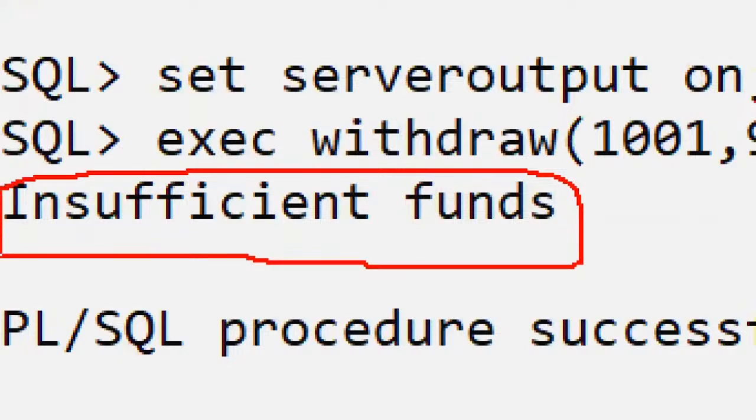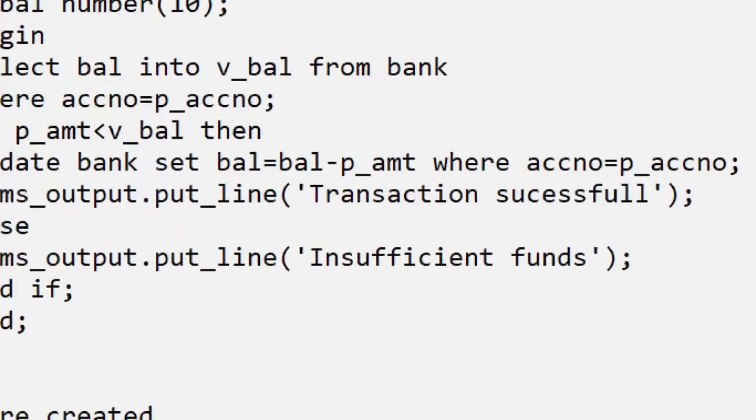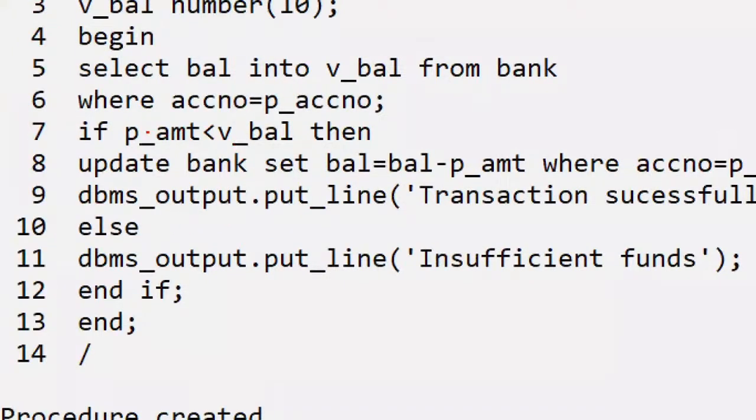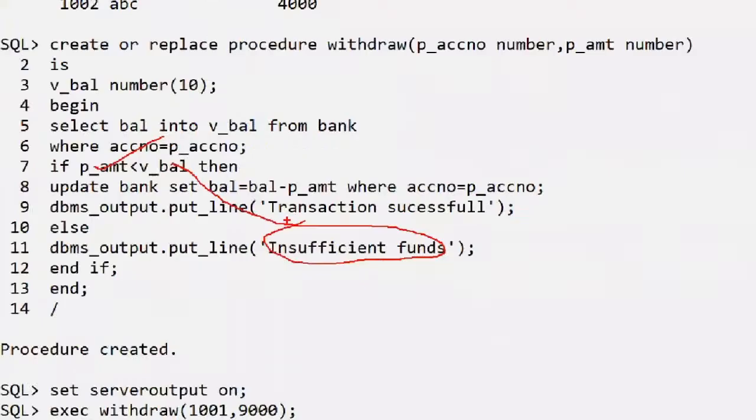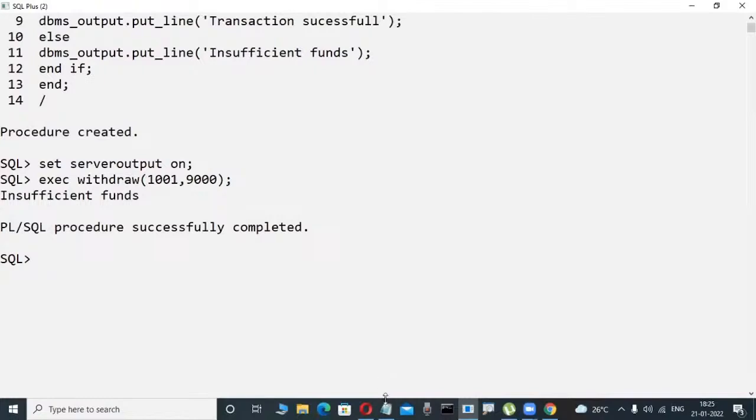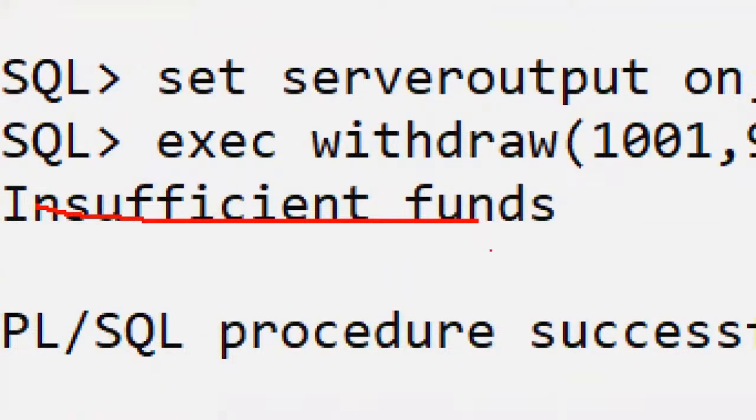It will display the message or not. How is it possible? This coding is executed. Whatever I'm writing is executed. Your amount is more than the available balance, that's why insufficient funds. It will display the message or not. Yes. Now suppose, logically observe here, insufficient funds is the message, it will be displayed or not? Yes.